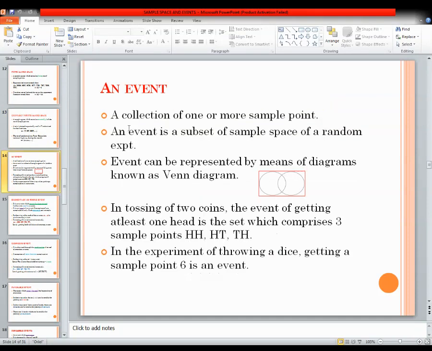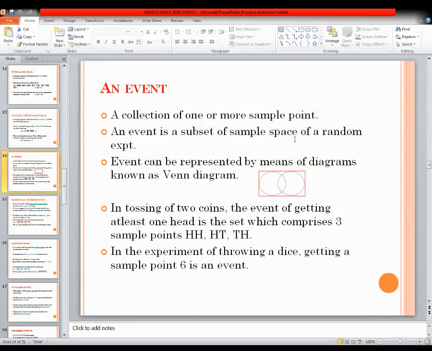So the next is an event. Now we will discuss what is actually meant by an event. A collection of one or more sample points is nothing but an event. So whenever we are performing an experiment, the possible outcome may be one or it may be more than one. These possible outcomes of an experiment are called an event. So an event is a subset of sample space. Sample space is the collection of all possible outcomes.